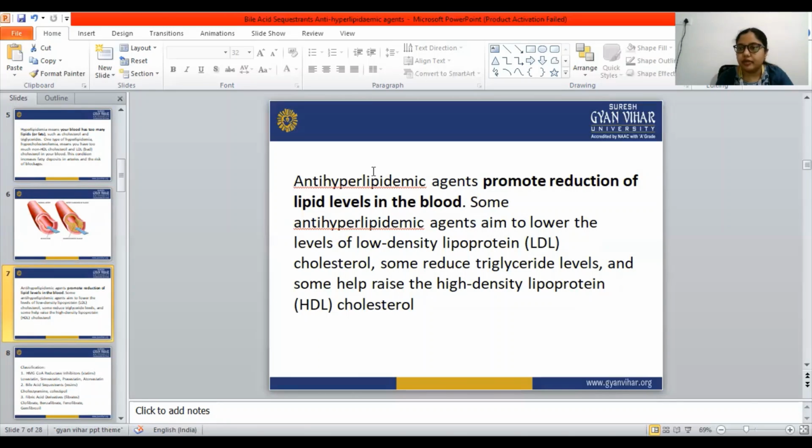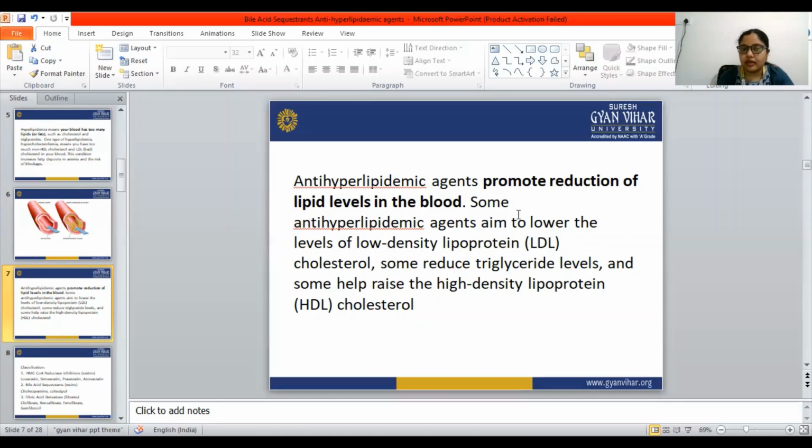Anti-hyperlipidemic agents promote the reduction of the lipid level in the blood. They are those drugs that reduce the lipid level in the blood. Hyperlipidemia means that in our blood lots of fats and cholesterols are present. So what do the anti-hyperlipidemic agents do? They reduce the lipid level, or the fat level, in the blood.